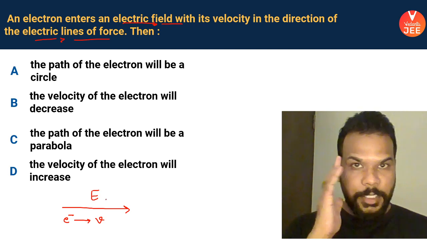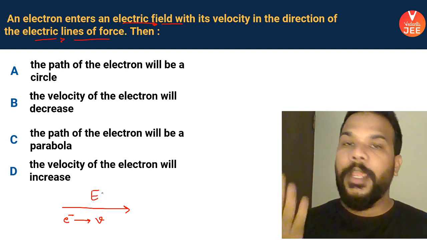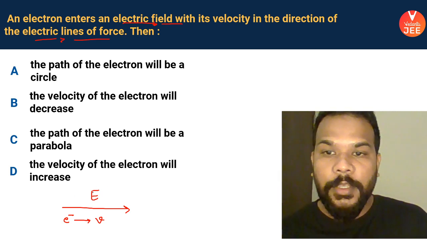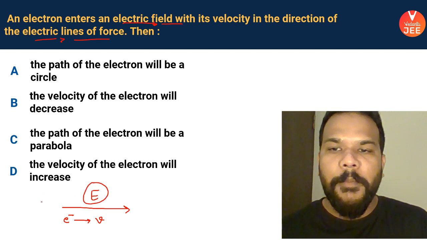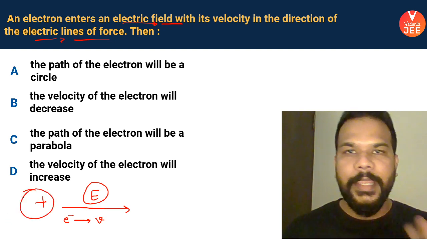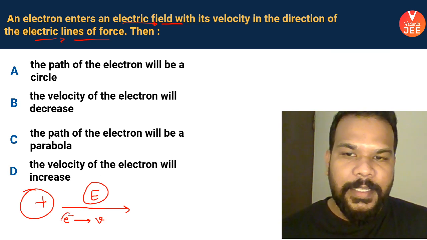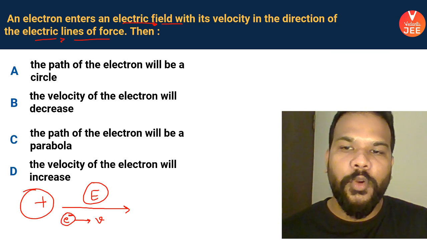First of all, remember, electric lines always start from a positive charge and go towards a negative charge. So if I speak about this electric field, maybe a positive charge is present here. Whose electric field lines are we talking about? And from this positive charge, there is this electron which is being thrown away.